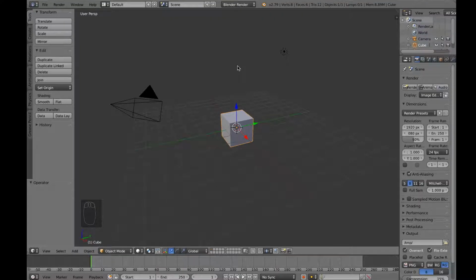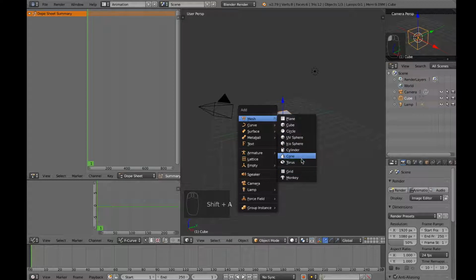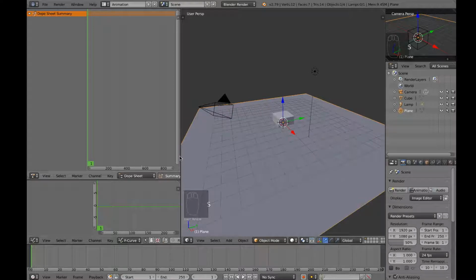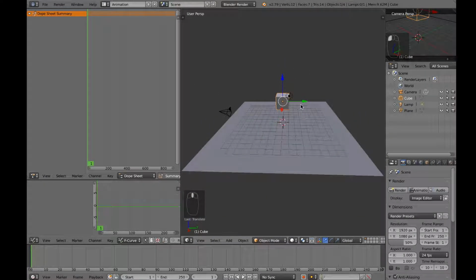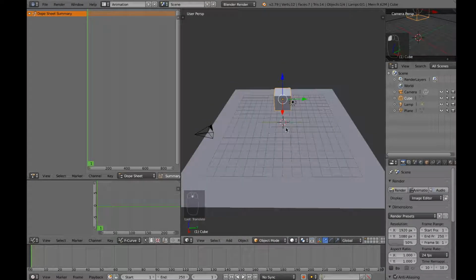Let's start with the animation process. First we'll go to the animation tab. Actually, first we'll press mesh, then put a plane right here, scale it up, take this cube over here, and now we'll start animating. First I'll show you how to rotate a cube. Before I start anything, I'll explain how to do it.